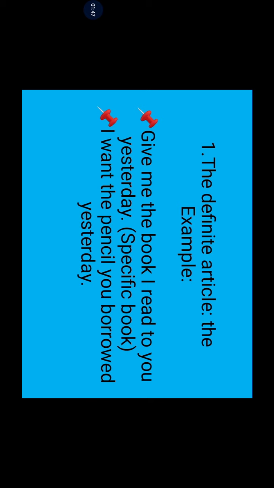Next, a few more examples. I want to give you the reasons to apply the definite article, where to apply. Before the name of the newspaper, before the name of the musical instrument, before the name of the directions, north, east, west, south. Then before the monuments, the wonders in the world, you have to mention it. Before the name of the rivers, you have to give the definite article. Then before the name of the holy books. These are all the points to remember while applying the definite article.